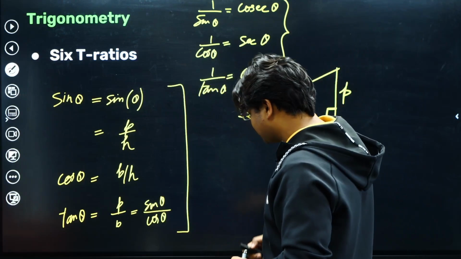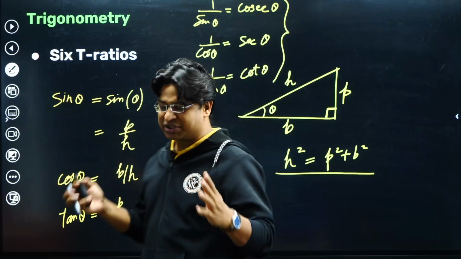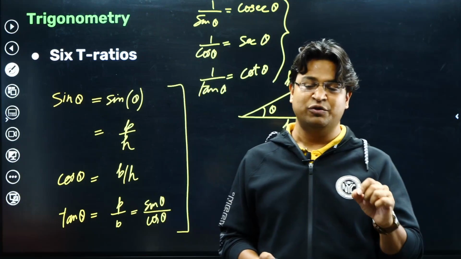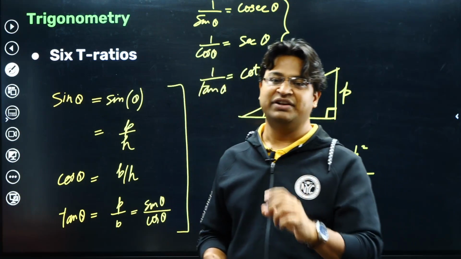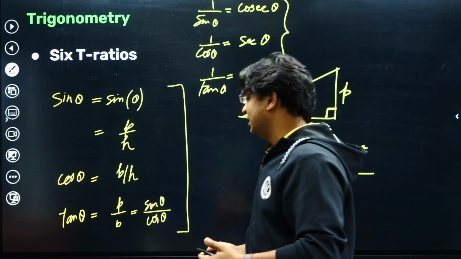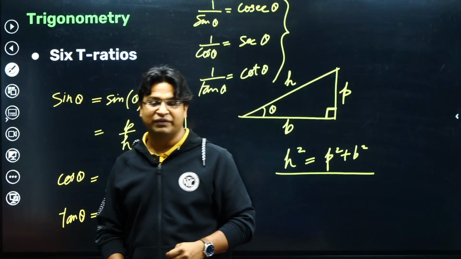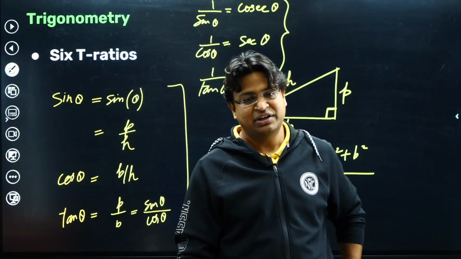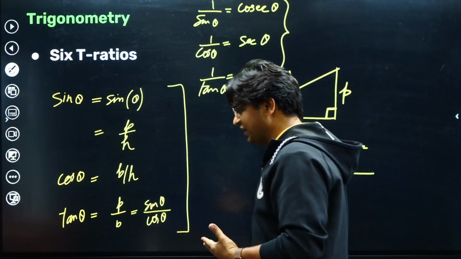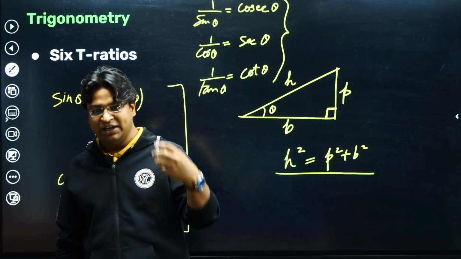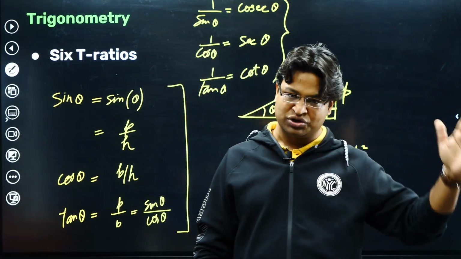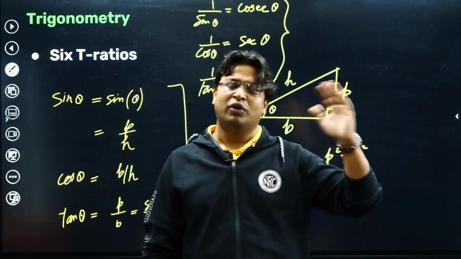Or all that information is also present in your scientific calculator. In a scientific calculator, if you punch sine of 25 degree, then your calculator will tell you the value of sine 25 degree. Or if you ask your scientific calculator to give you the value of cos 45 degree, it will give you the value of cos 45 degree. So the whole idea that I'm trying to convey here is that sine of a certain angle is a fixed value, which is listed somewhere in books. We can refer to them when needed, or which is also stored.